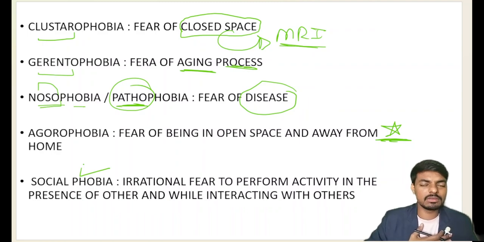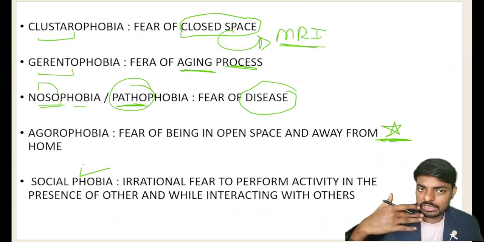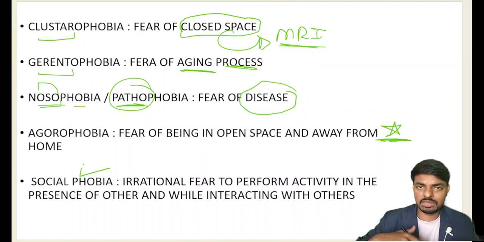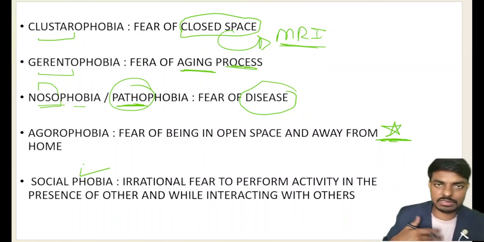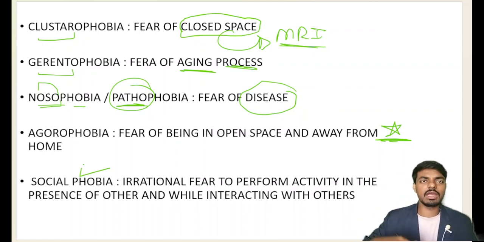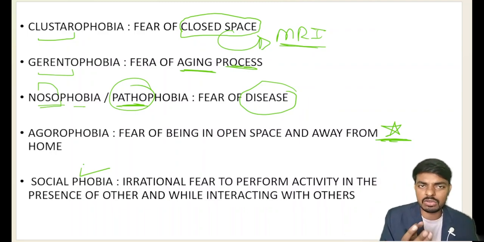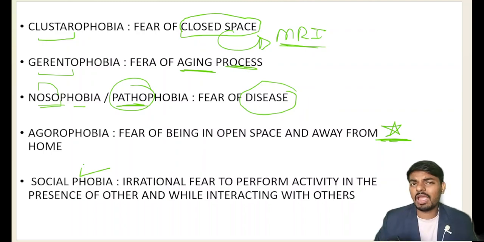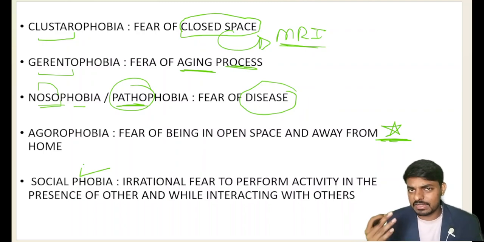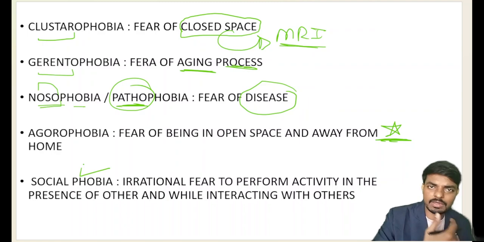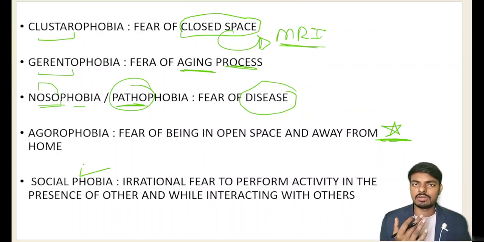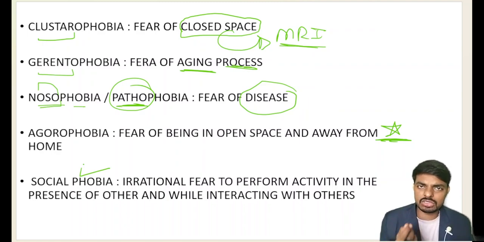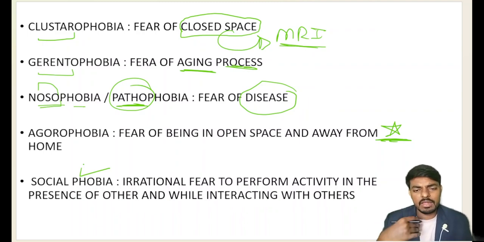If I am the person giving a presentation in front of thousands of researchers and research guides, I am irrationally fearing. That is okay, because they are monitoring me, so I have the internal urge to feel fear. But if I simply have anxiety talking with my friends, colleagues, or group members, then I simply have fears. We call that social phobia. Social phobia is the irrational fear to perform activities or to talk in front of others. That's what we call social phobia.